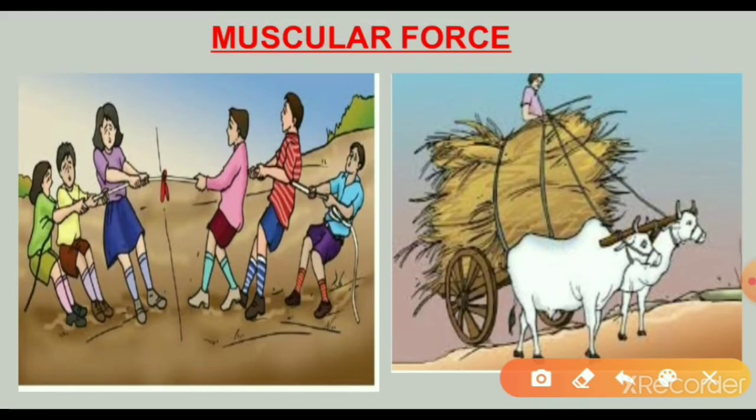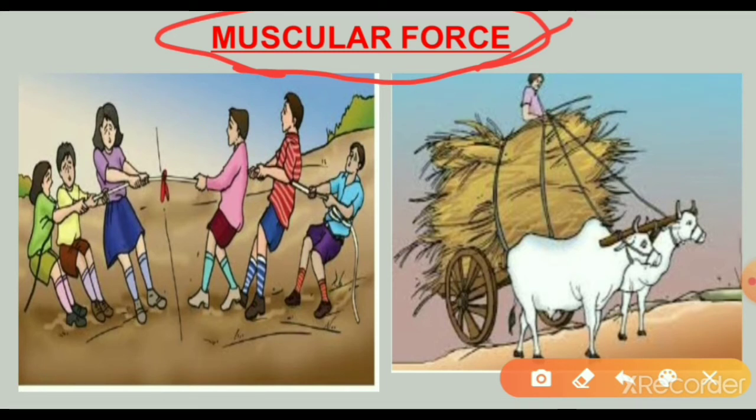In contact forces, what are the two types of forces? The first one is the muscular force. So what is the muscular force? For example, the force due to the action of muscles is called muscular force. So we can say it is the force resulting because of the action of muscles.